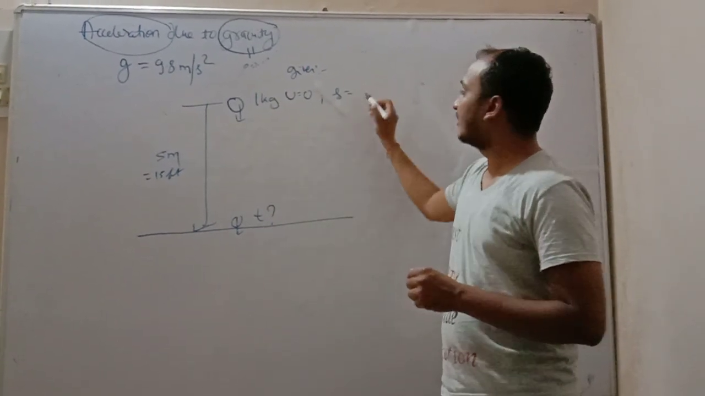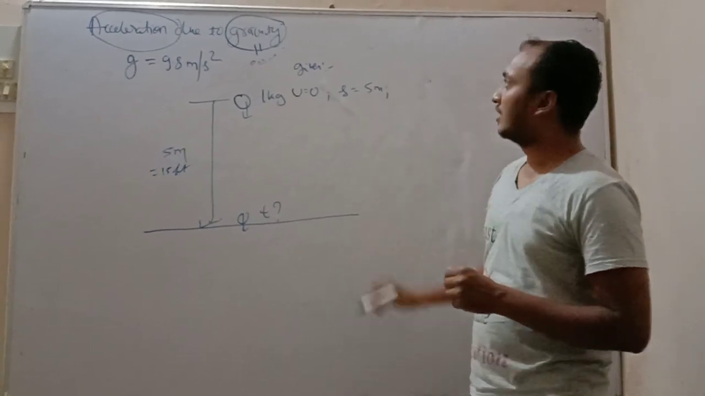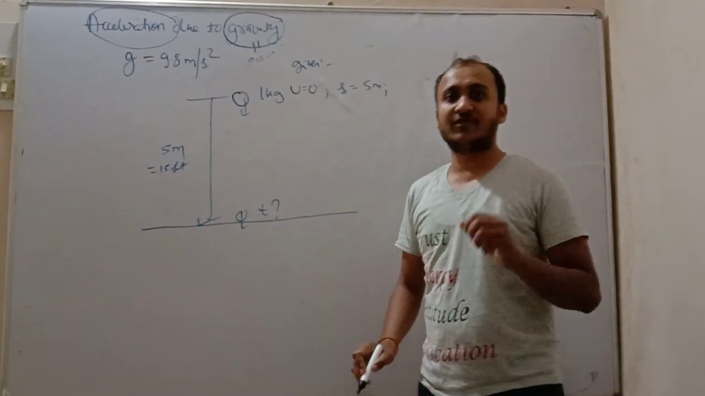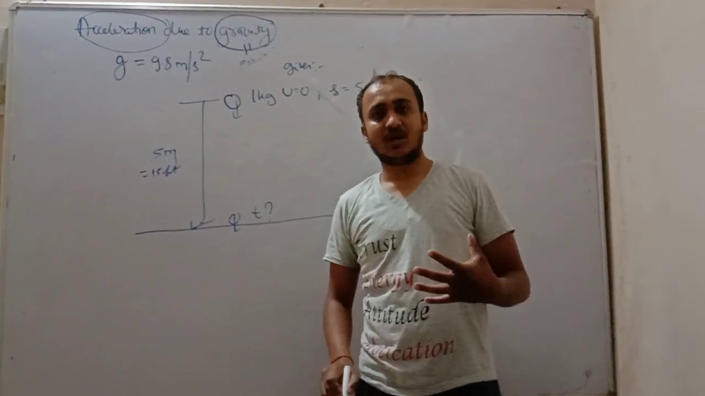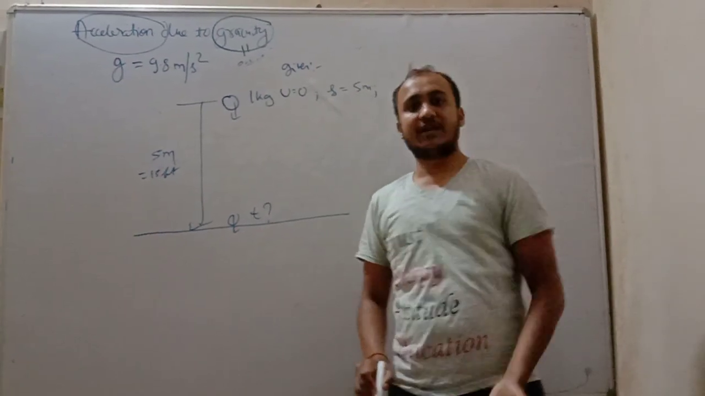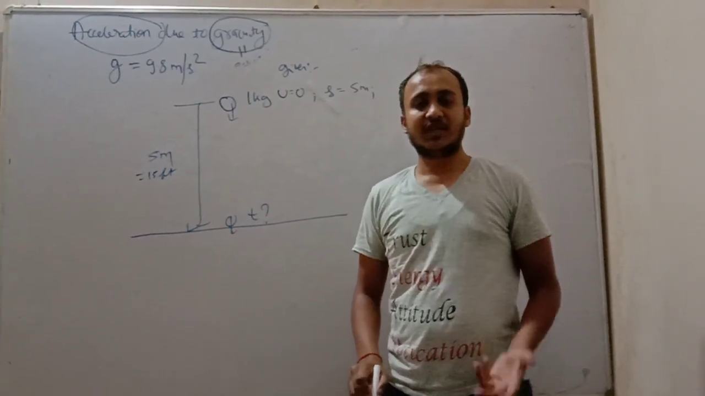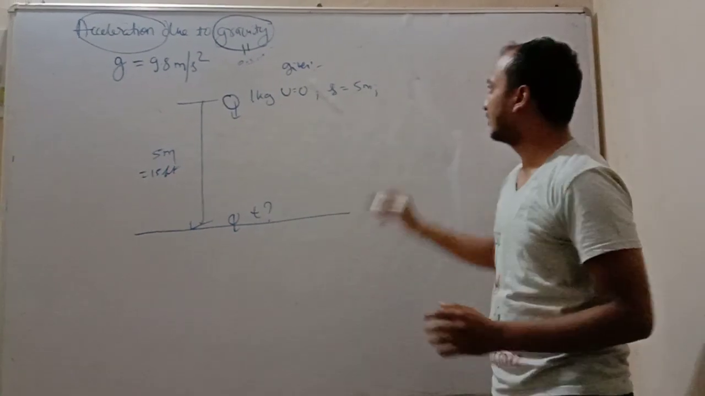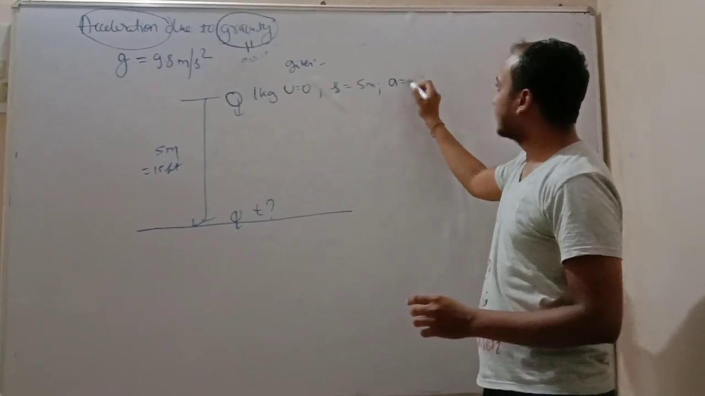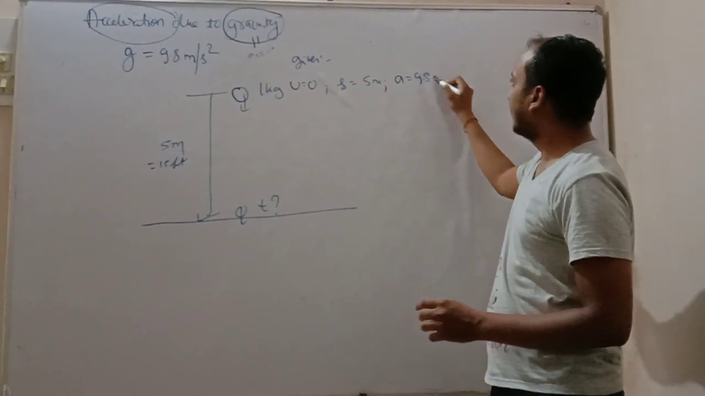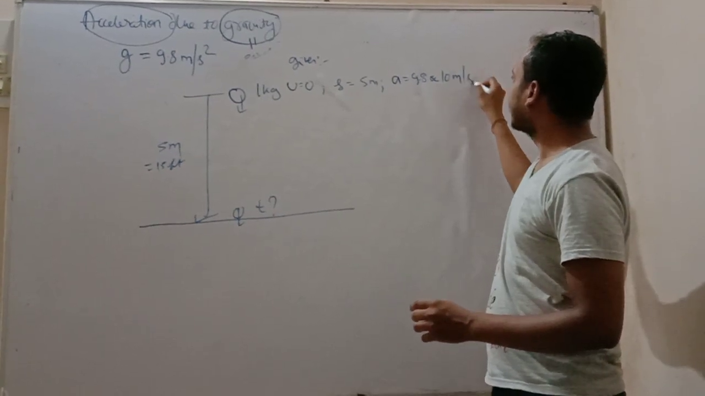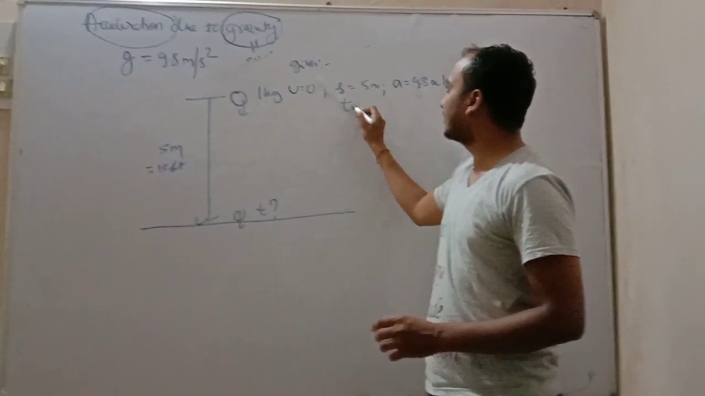Displacement, friends, how much is given? 5 meters. And the third thing given: when anything is in free fall, meaning under gravity, under the influence of the earth, its acceleration is always 9.8. So friends, its acceleration is 9.8, or we can take 10 meters per second squared, and we have to calculate the time.